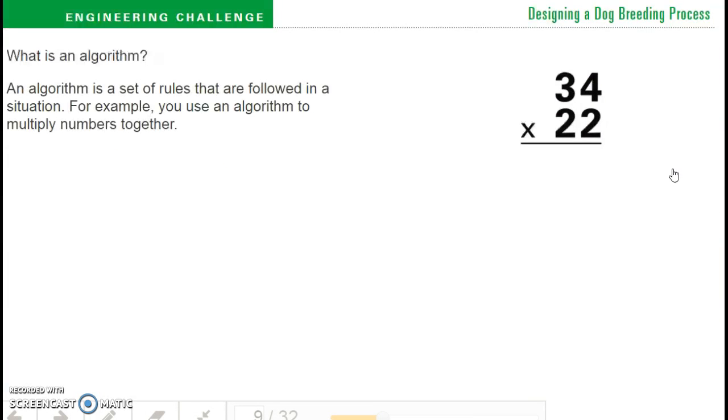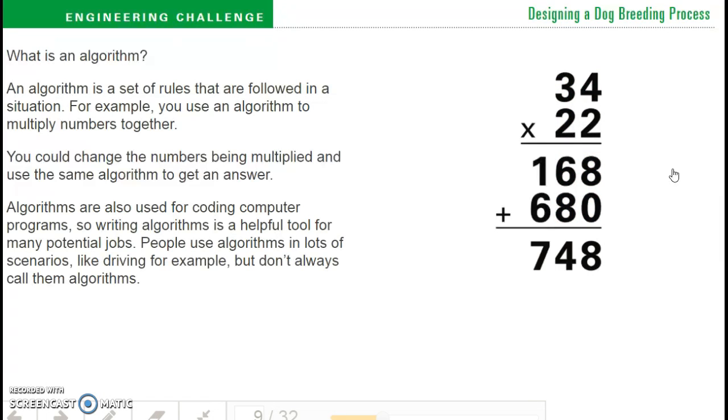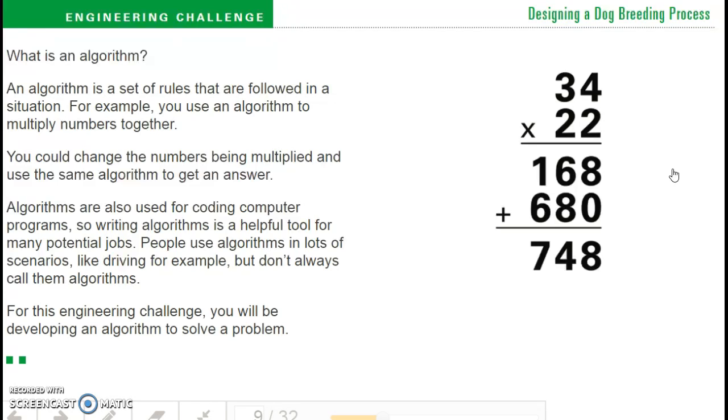So what is an algorithm? An algorithm is a set of rules that are followed in a situation. For example, you use an algorithm to multiply numbers together. You can see that process playing out in front of you. You could change the numbers being multiplied and use the same algorithm to get an answer. Algorithms are also used for coding computer programs, so writing algorithms is a helpful tool for many potential jobs. People use algorithms in lots of scenarios, like driving, for example, but don't always call them algorithms. For this engineering challenge, you will be developing an algorithm to solve a problem.